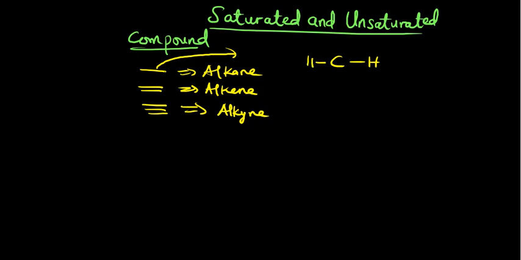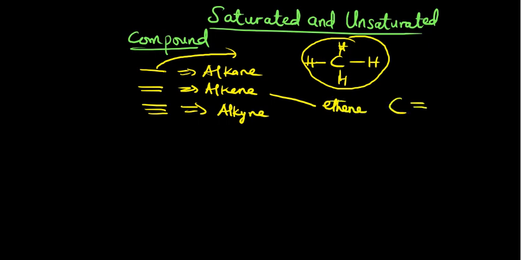So it means for this single bond, when we draw their structure, what do you notice? It fills all the hydrogen. It means they are saturated. They don't need any other compound to combine with them again. But if you look at alkene, when I was drawing the formula for ethene, CC like this, it remains 2 hydrogen before it can be complete at this side. So it means ethene is hungry.